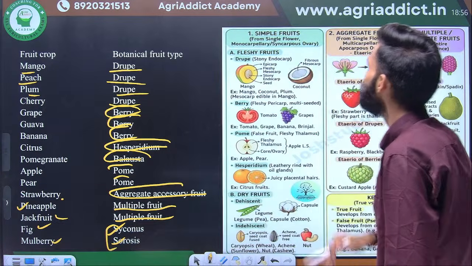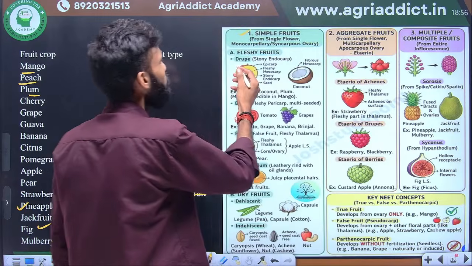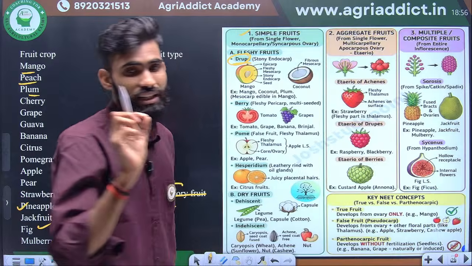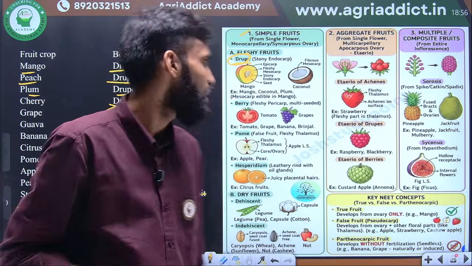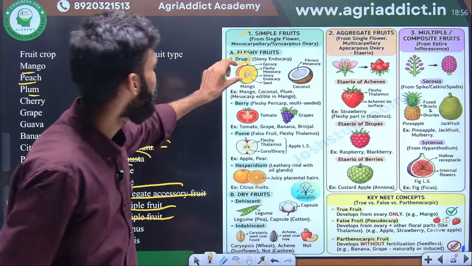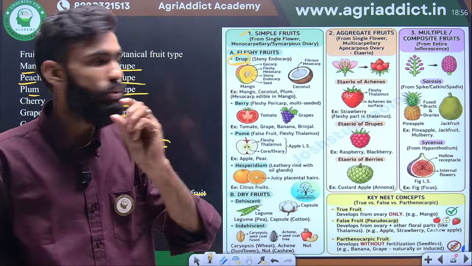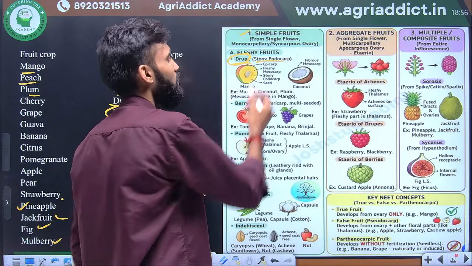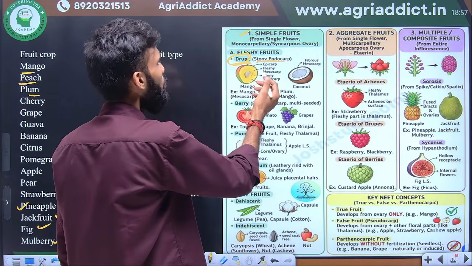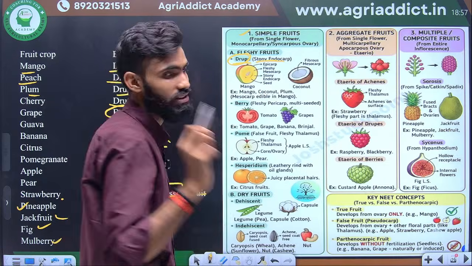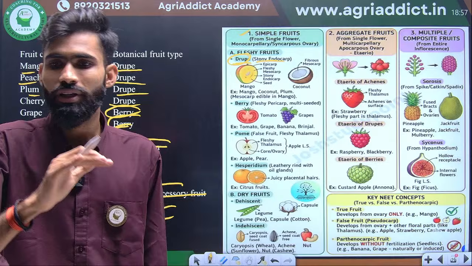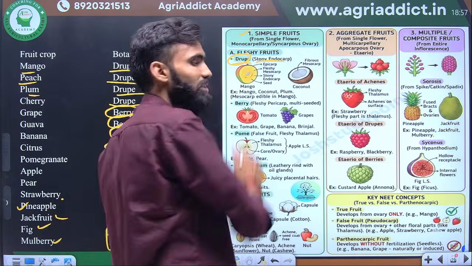Here you see the simple fruits. The first type of simple fruit is the drupe. In the drupe, one stone will be there, that is, a stony, hard seed. It may be one, or two, three, four, but it should be hard. In the drupe, the stony endocarp is present. It is divided into epicarp, fleshy mesocarp, and stony endocarp with seed, but the stone will be present at the center. This is the typical example of the drupe. Whatever fruit is derived under the drupe section will have a stone.